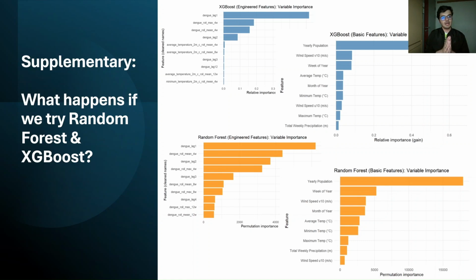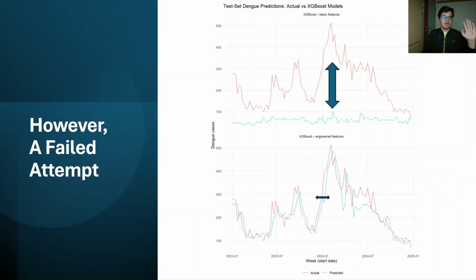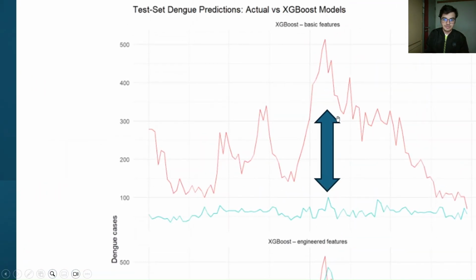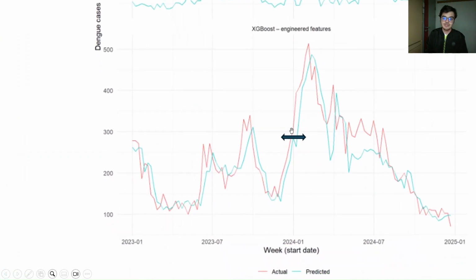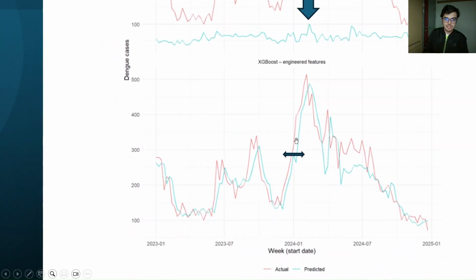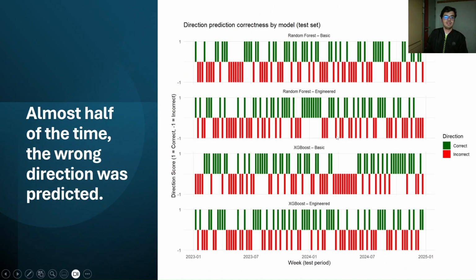Additionally, this is supplementary. I also tried applying machine learning models like random forest and XGBoost, and through that we found similar, or almost similar, variables. However, if we look at the actual values and the predictions, there is a huge difference in the basic features where we did not apply feature engineering, and in the last one, XGBoost, there's a sort of shift. That shift usually implies overfitting, and when I tried a new metric of mine, direction, it showed that half of the time the machine learning model predicted in the wrong direction. Therefore I dropped this machine learning idea, and it's in the appendix in the supplementary material.